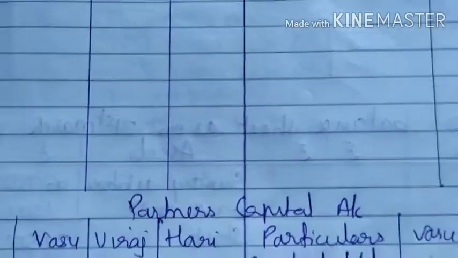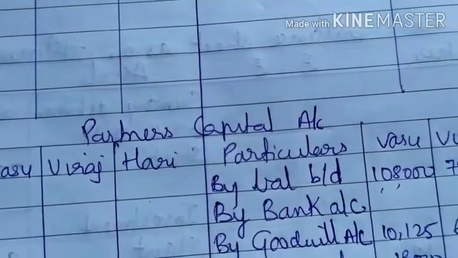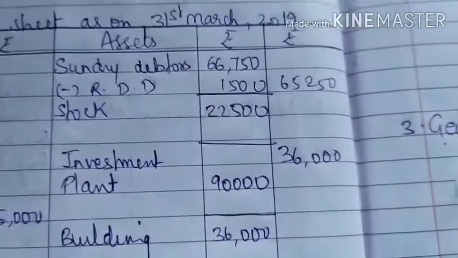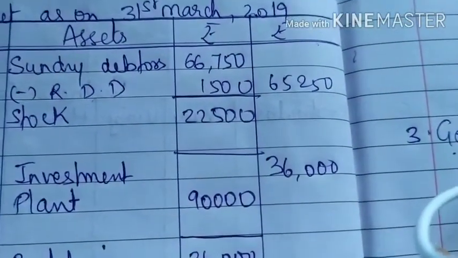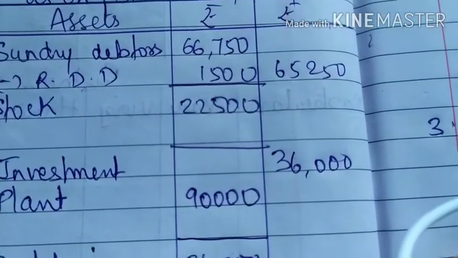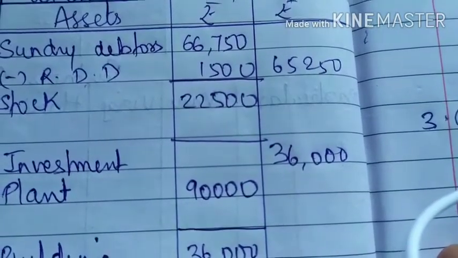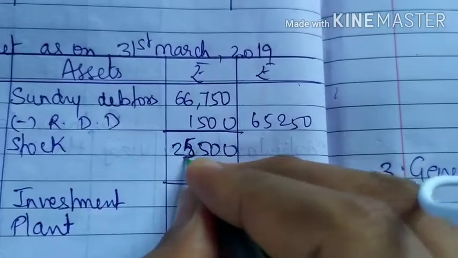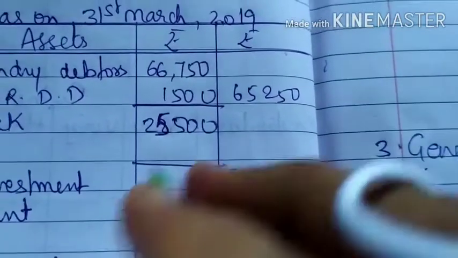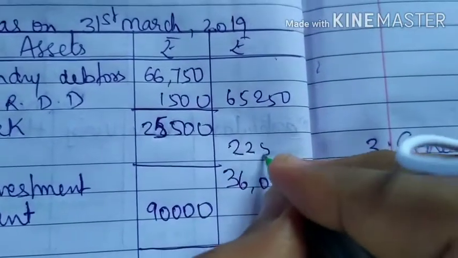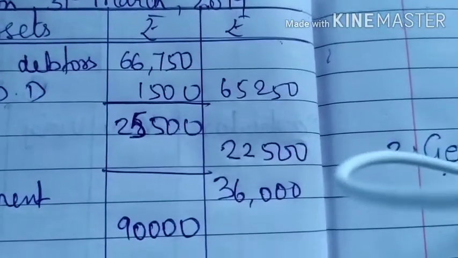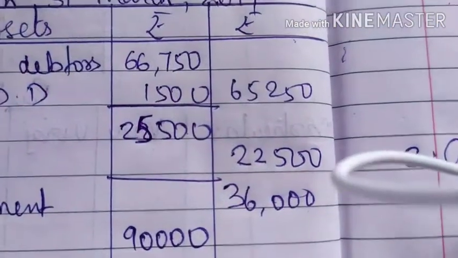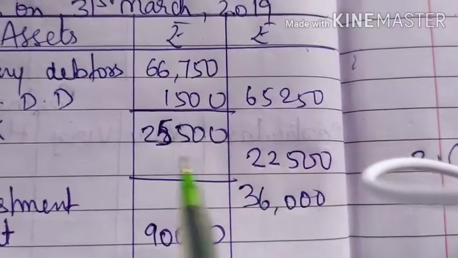Then we have closing stock valued at 22,500. The value of the closing stock is given as 22,500, and earlier the stock was 25,500. Now it has come to 22,500. It's a new value. So write the new value in the outer column. Now compare the old and the new value. What is the difference? There is a difference of 3,000.